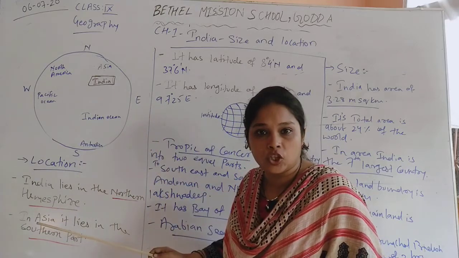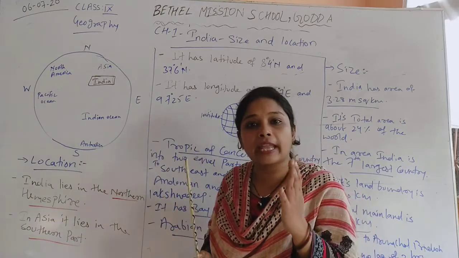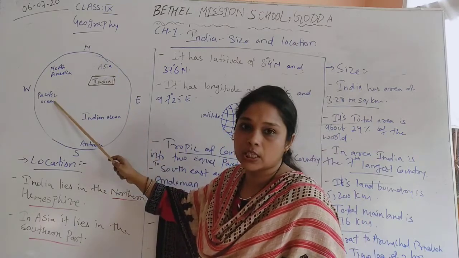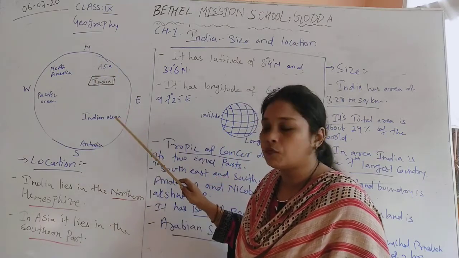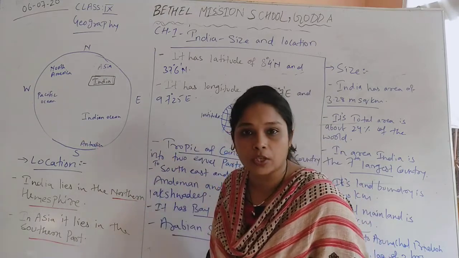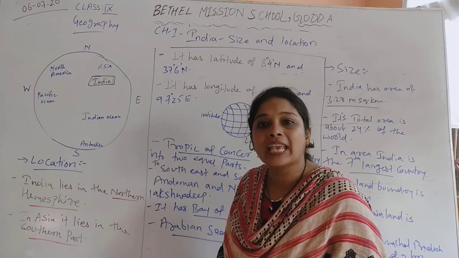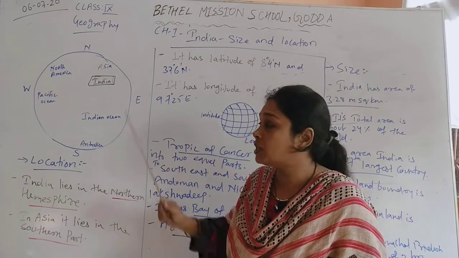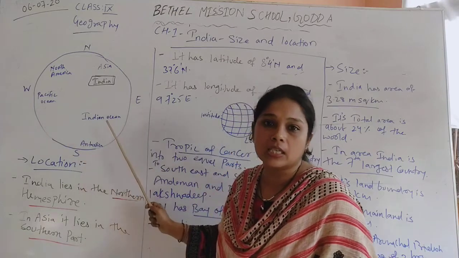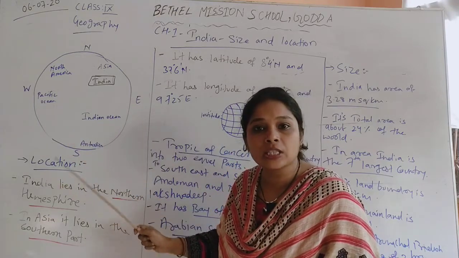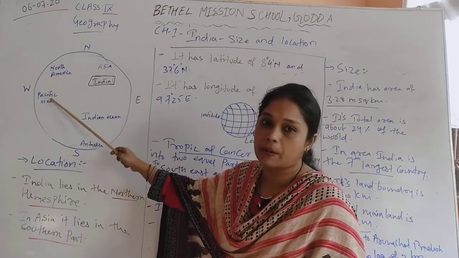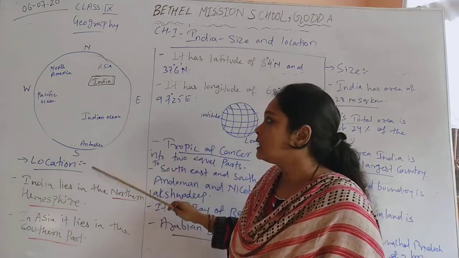These 4 directions divide the world into 4 equal parts, that is northern western hemisphere, northern eastern hemisphere, southern eastern hemisphere and southern western hemisphere. Okay, so these are the 4 equal parts of the world because of these 4 directions.